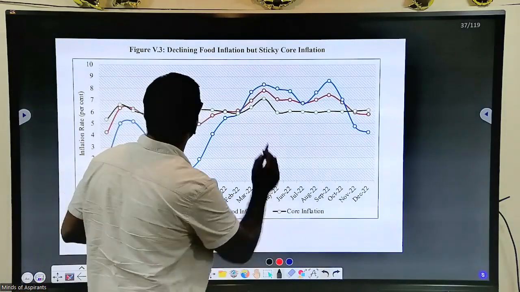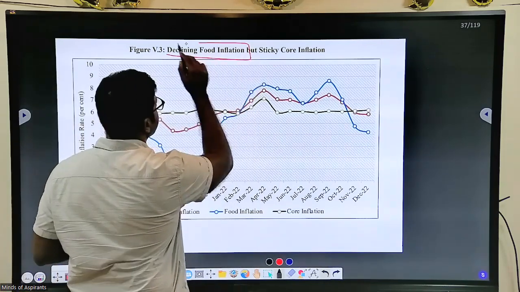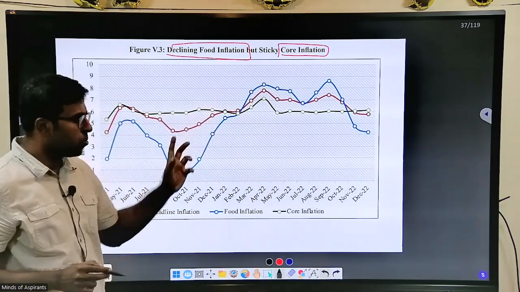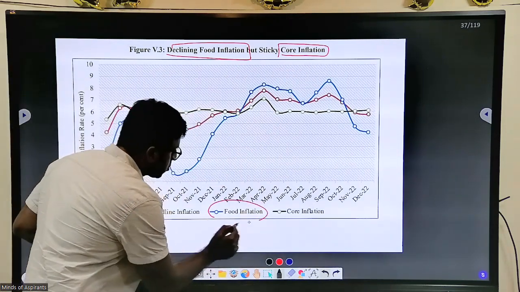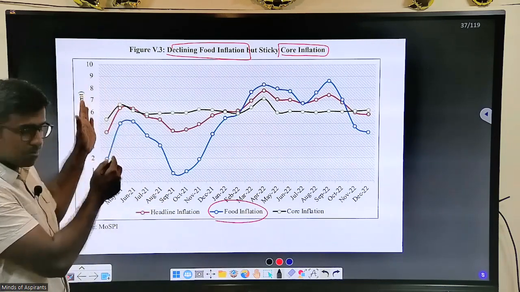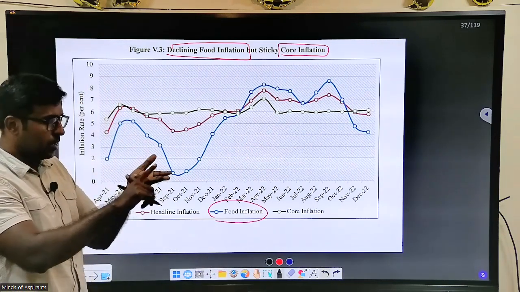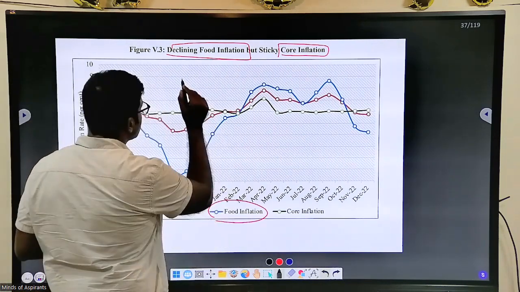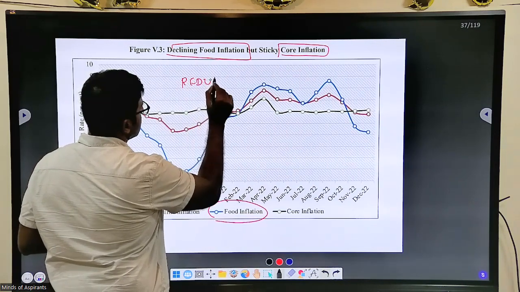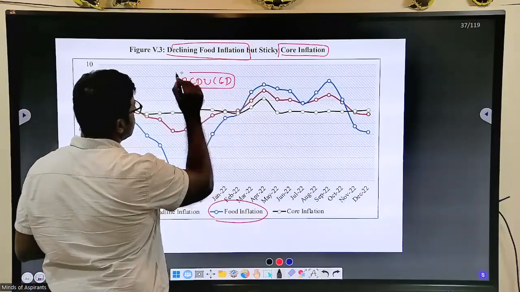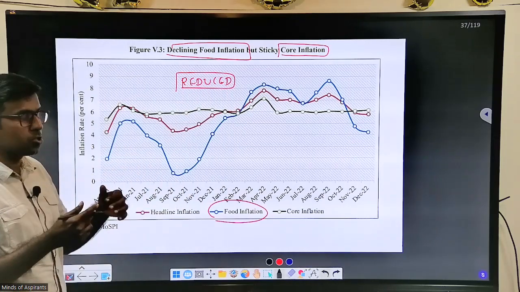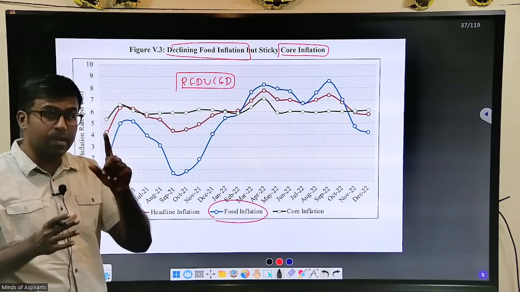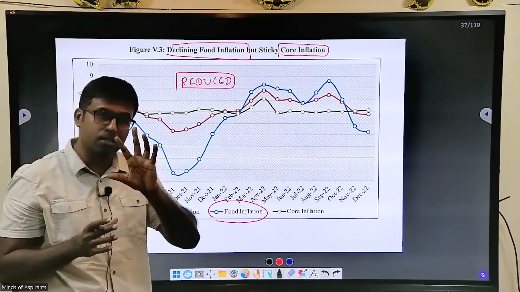But now come to this point. Food inflation is declining, but core inflation is high. And this is one factor which happened. As I told you, the CPI has components: food inflation, core inflation, fuel. So food inflation actually reduced. During the time of Corona, many other supplies decreased, but food supply was kept correctly.